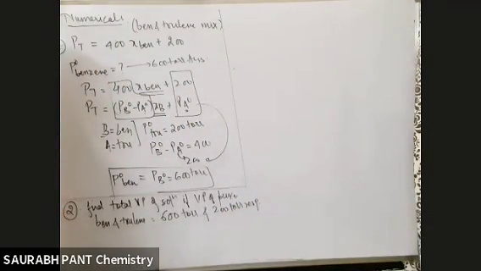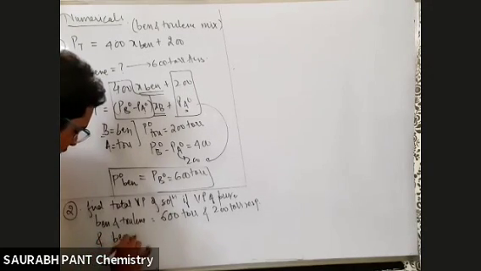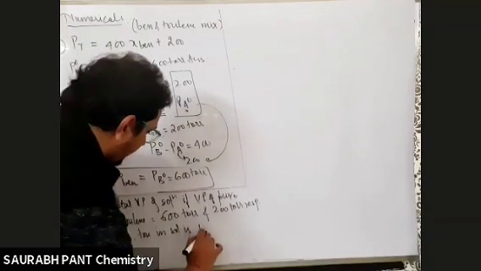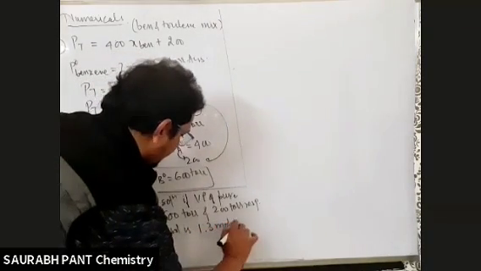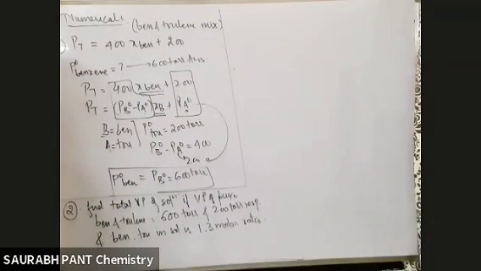Vapor pressure of pure benzene and toluene is 600 torr and 200 torr respectively, and benzene to toluene in solution is in 1:3 molar ratio. So here the total vapor pressure of the solution you have to find, and they are giving you the molar ratio in the solution.